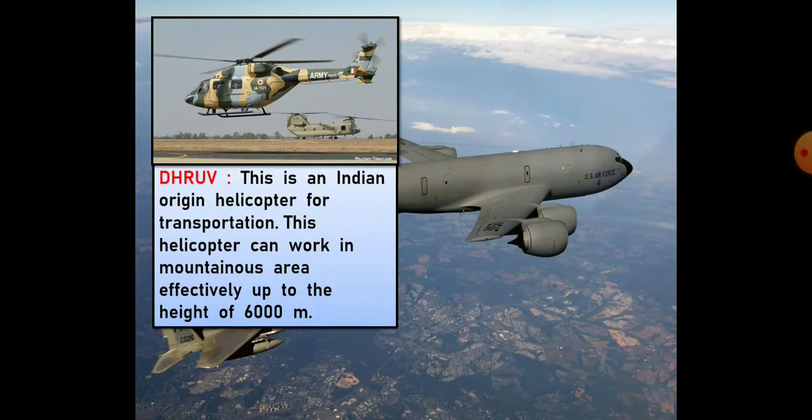This is an Indian origin helicopter for transportation. So to carry whatever arms are required for the war, they are transported from one place to another. This helicopter can work in mountainous areas effectively up to a height of 6,000 meters. So to work on the mountains, this type of aircraft is used. So it can be used at a height of 6,000 meters.